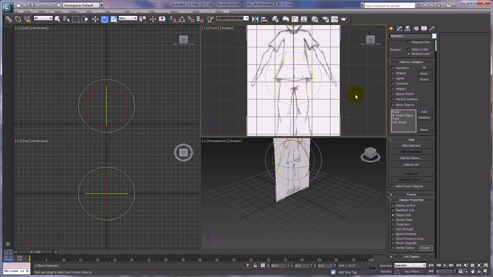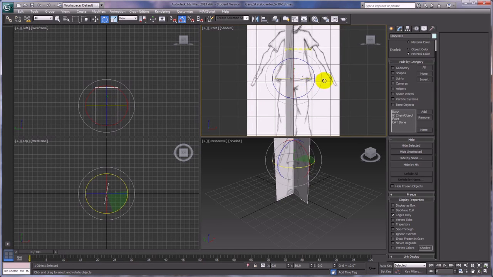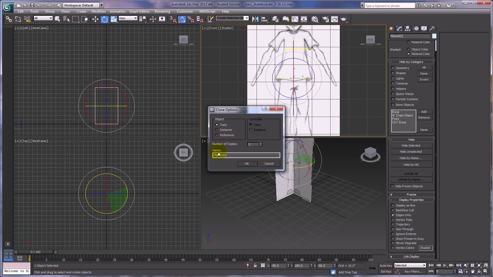Okay, I'm going to hold down the shift key. Oh, by the way, I also want to turn on angle snap. Okay, because that will snap it in 5-degree increments as I'm rotating. So what I want to do is rotate this guy around till it's at precisely 90 degrees. And I want to make it a copy, not an instance, and say OK.